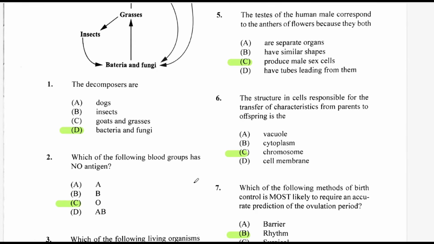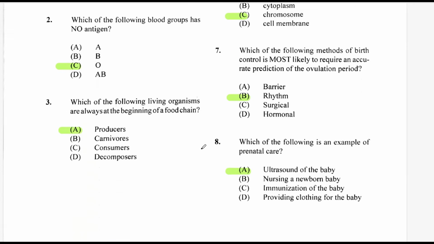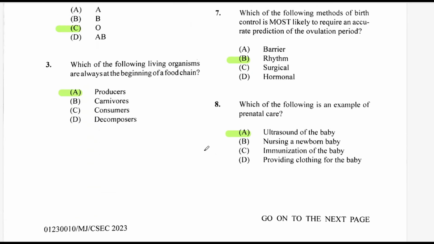Question 2, which of the following blood groups has no antigen? It will be the O group. So C is the answer for question 2. Question 3, which of the following organisms are always at the beginning of a food chain? You will have the producers at the start of the food chain because they're the ones who produce their own food, referring to the plants.